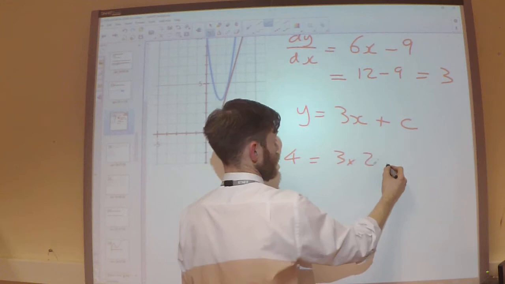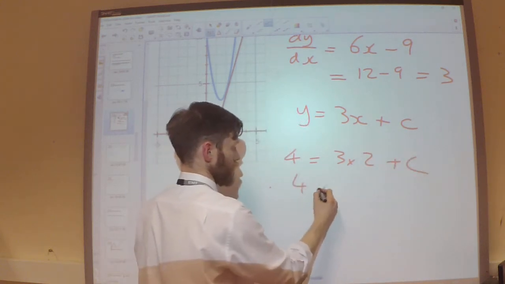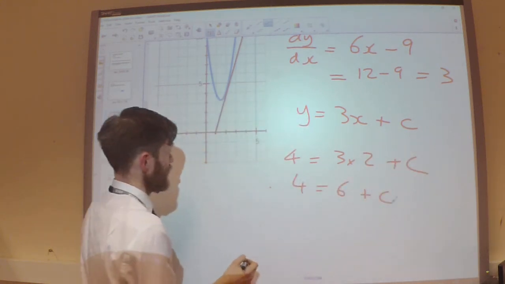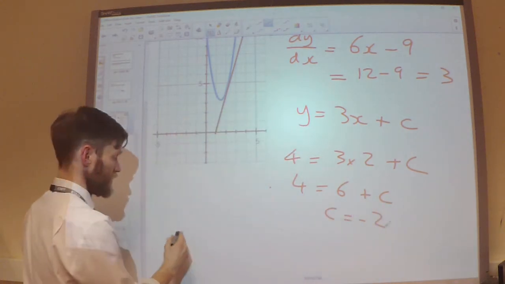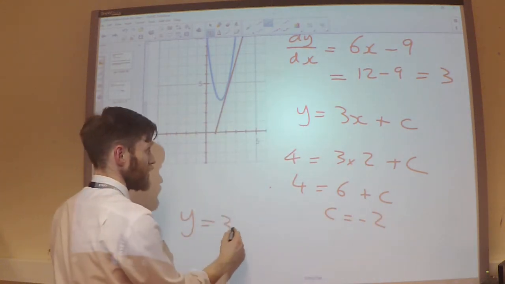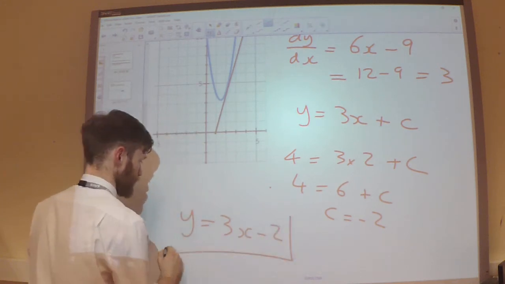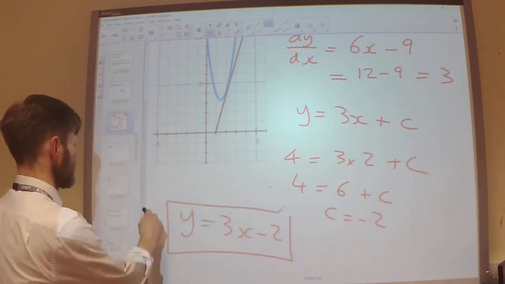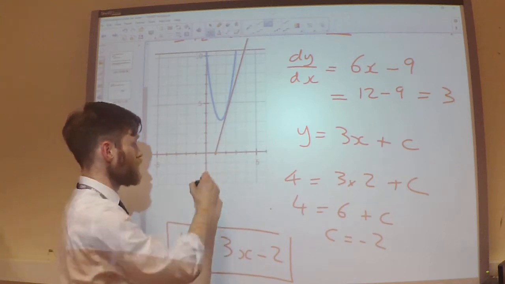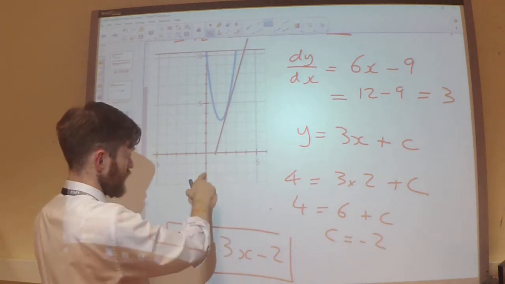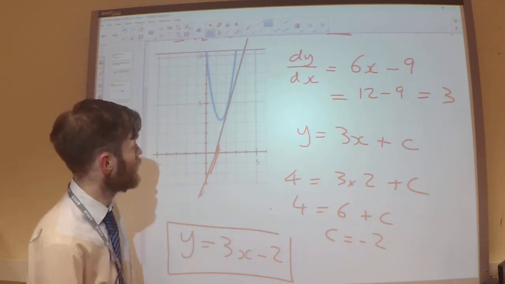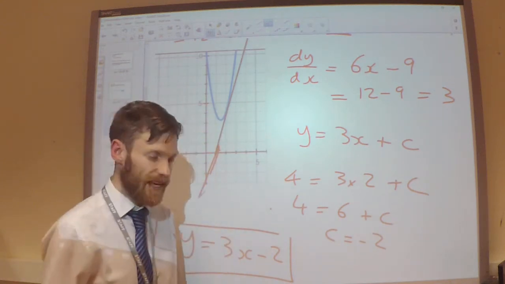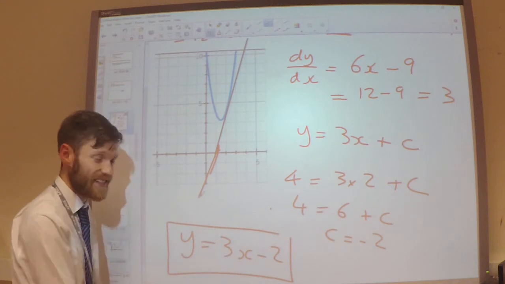So substituting that in here then, 3 times 2. And now I can see that my c is minus 2. And so the equation of the tangent at that point is that. Which kind of makes sense from my sketch, because I think it's going to cut through down here. If I continue my line, it's going to cut through at about minus 2. So my rough drawing there actually wasn't too far off the exact answer.